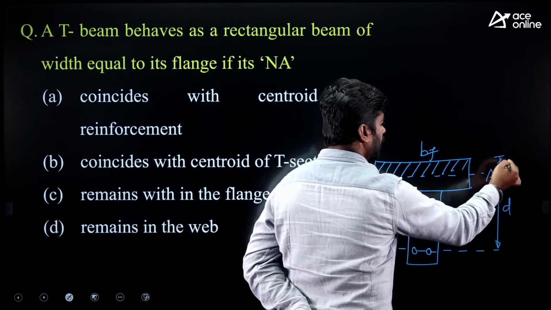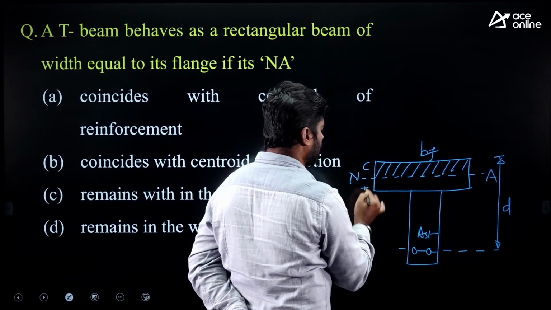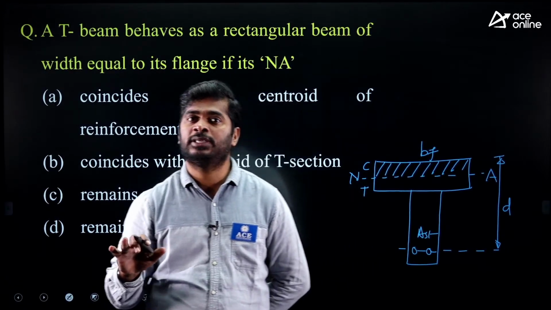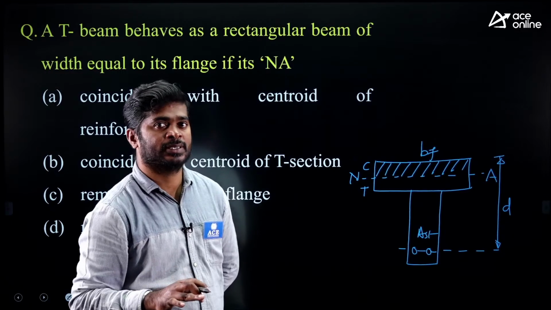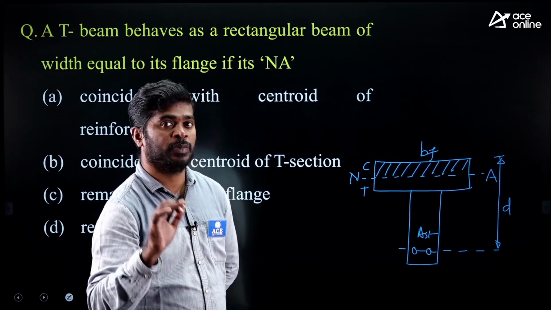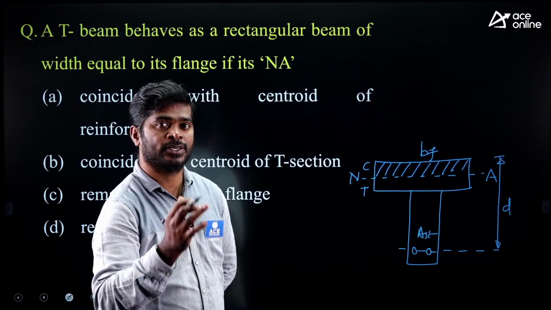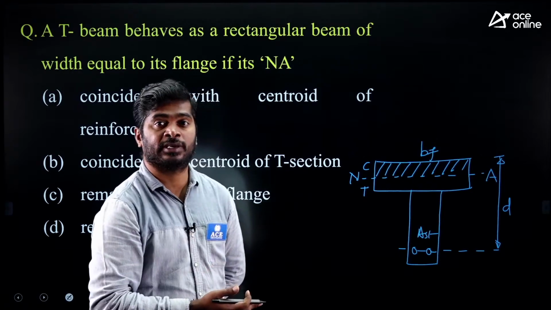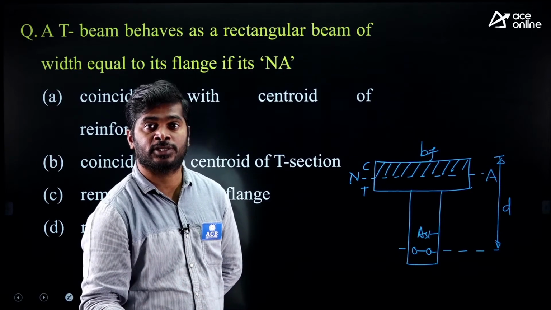because concrete is effective only in compression zone. Below neutral axis in tension zone, only steel will take care of all tensile stresses. It is the assumption, right? We don't bother about the shape in tension zone. We have to consider shape only in compression zone. In compression zone, shape is rectangle. Below neutral axis, we are considering steel.